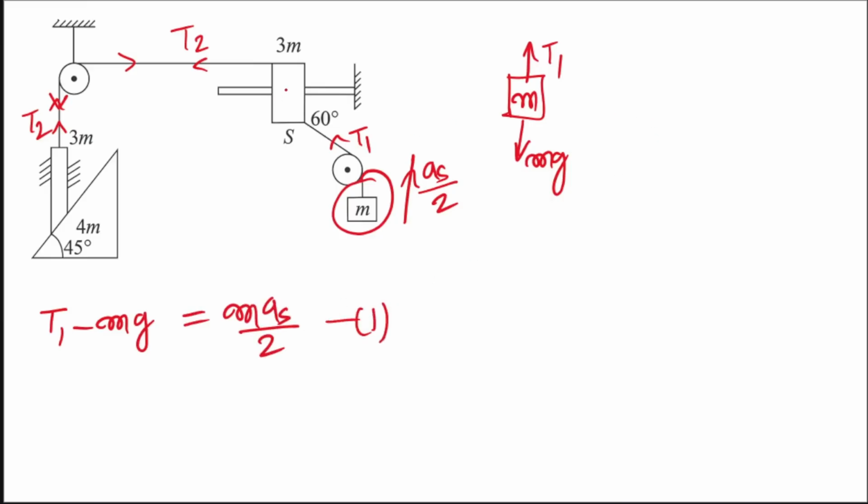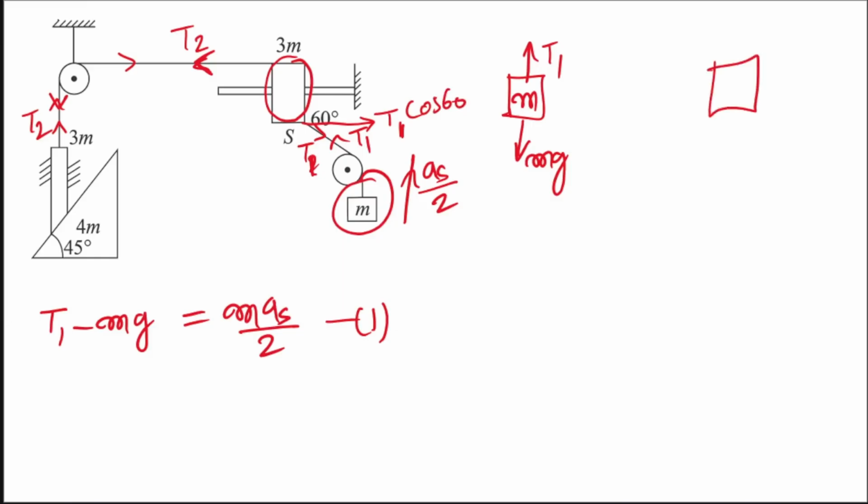Okay, अब देखो second equation. Let us write for this slider. It is moving in this direction. Done है. It has T2 force acting in this direction and tension T1 in this direction. It will have one horizontal component, that is T1 cos 60.